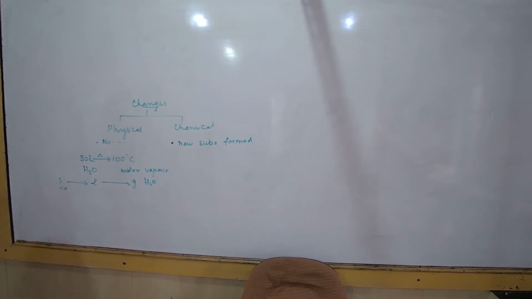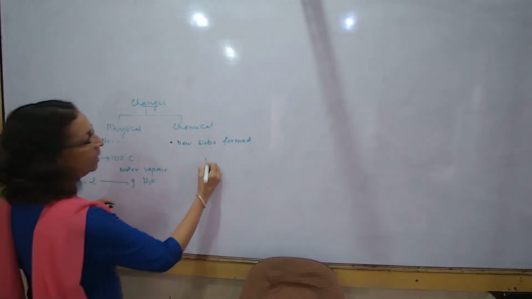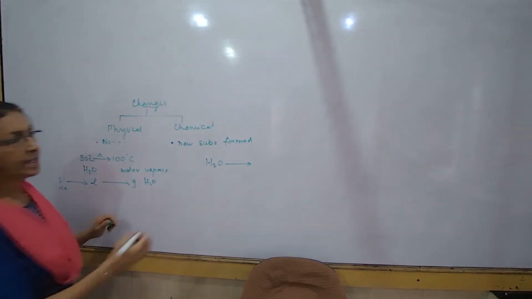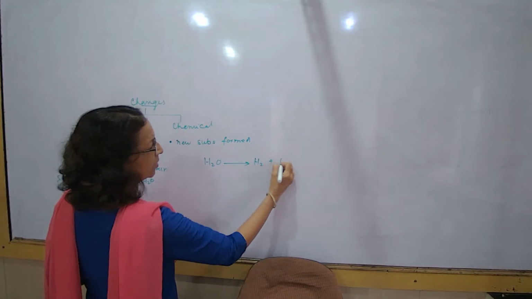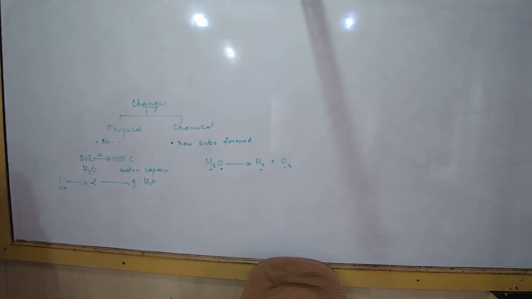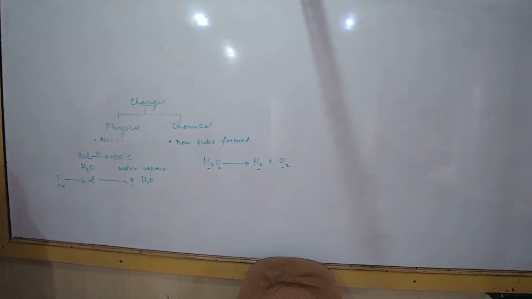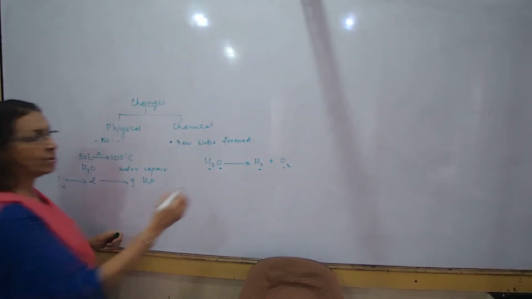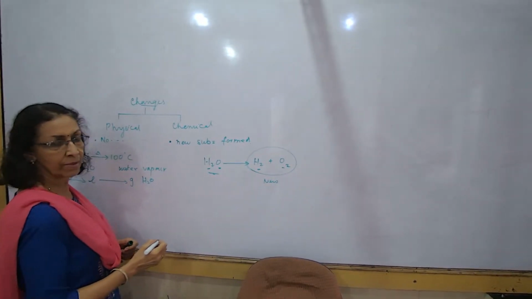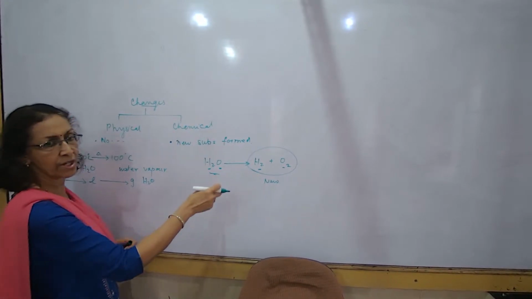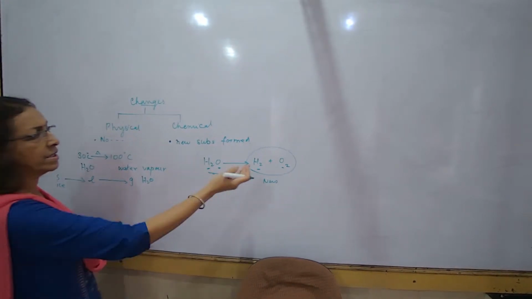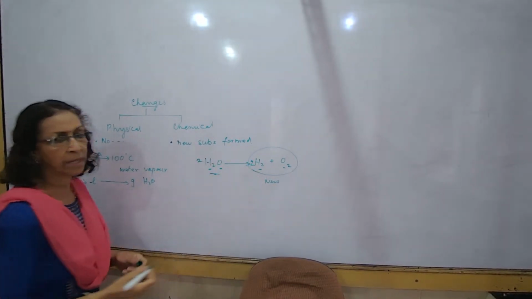Now I'm asking you another question. Suppose I take water and pass electric current, and it breaks up into, let us say, hydrogen and oxygen. So I've got two elements from it. Now tell me, is it a physical change or a chemical change? Because there's a new substance. These are all new things which are formed. So such a reaction is what is known as a chemical reaction or a chemical change. Obviously, it is not balanced, so we have to balance it.